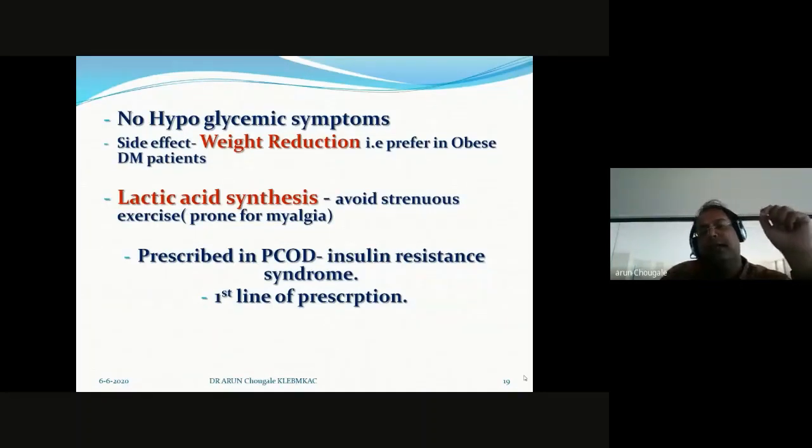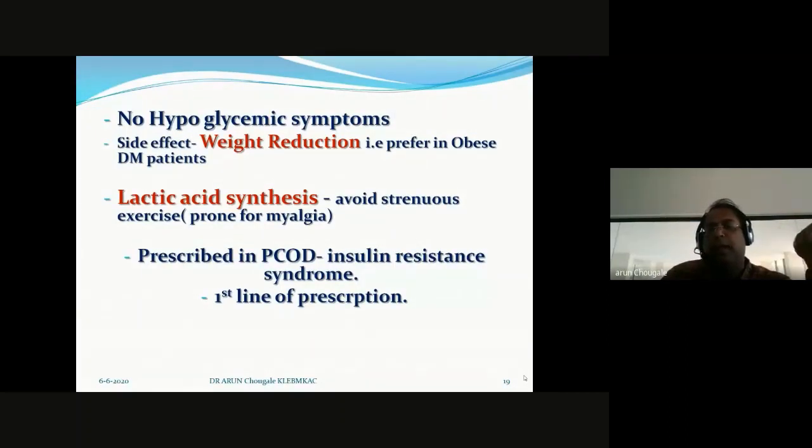The next side effect of metformin is lactic acid synthesis. What is lactic acid synthesis? A diabetic patient on metformin goes for strenuous exercises, then he comes with a complaint of severe myalgia. At that time, don't think that it is Vata Vyadhi, a musculoskeletal disorder, etc. Screen the history of the patient, see if the patient is on metformin, and suggest the patient reduce the strenuous exercise. Otherwise, if you go for any type of abhyanga, etc., the result will be fruitless.